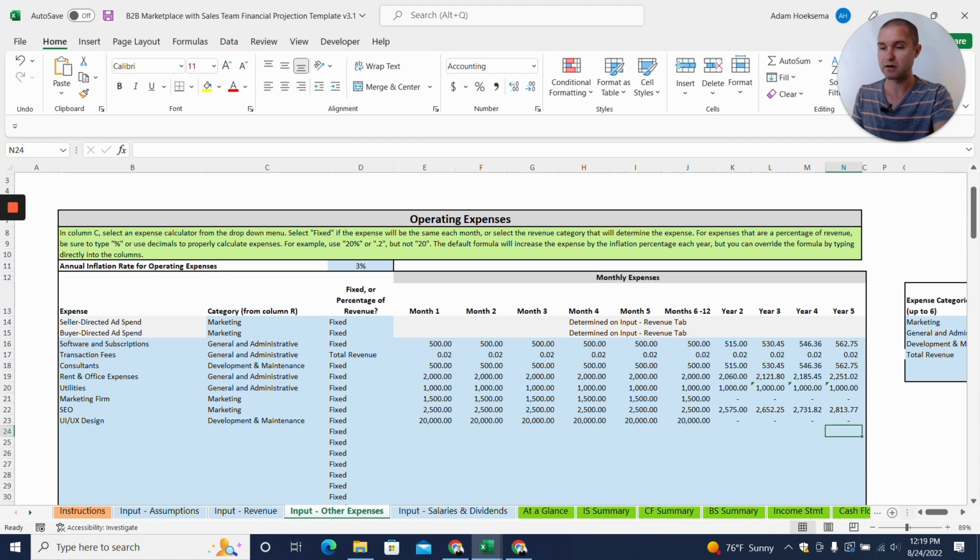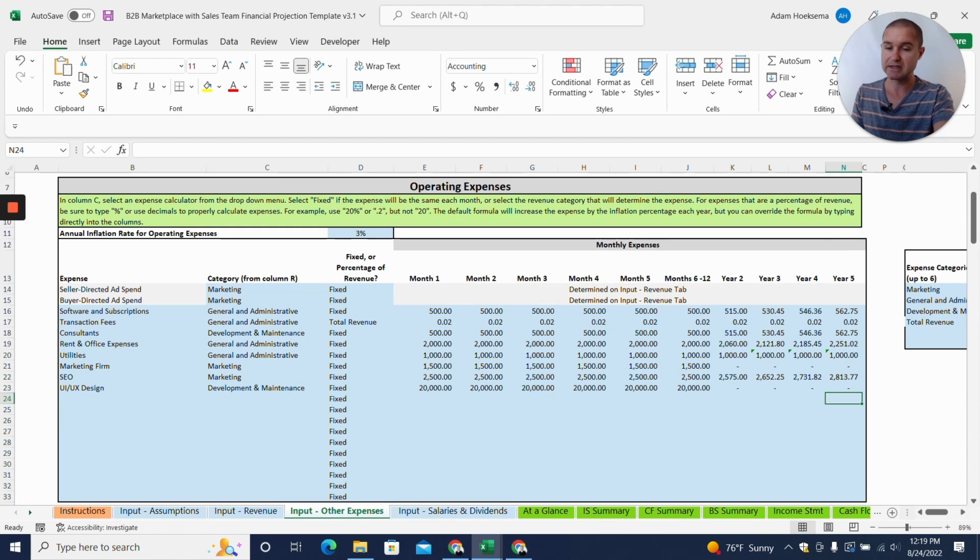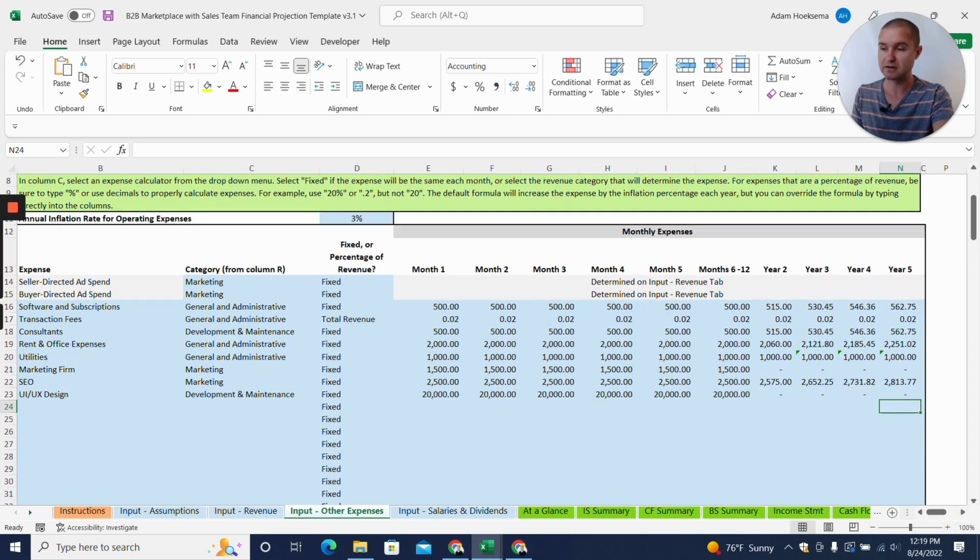Now, if we move on to our input operating expense tab, you'll be able to input various operating expenses, individual line items. You can also categorize them by marketing, general and admin, or development maintenance. So it could be development of the platform. You can also input expenses as either a fixed dollar amount or a percentage of total revenue. So the transaction fees, if you're charging credit cards on the platform, you're probably going to have a credit card transaction fee. And that's a good example of something that should be done as a percentage of total revenue. So we put in 0.02 or 2%. That's how you'd enter 2% for your transaction fees as a percentage of revenue.